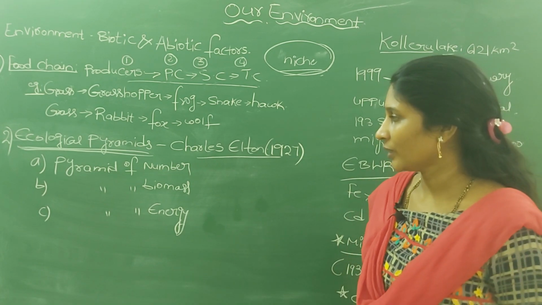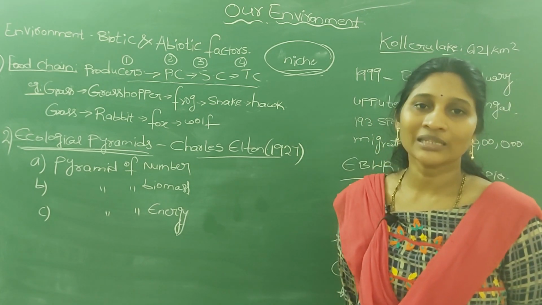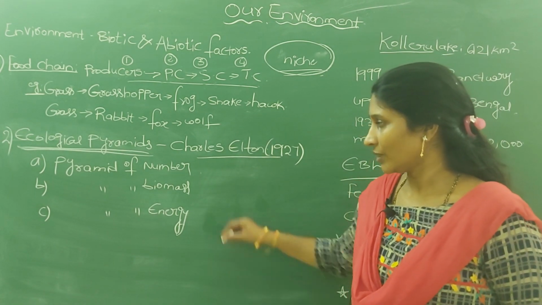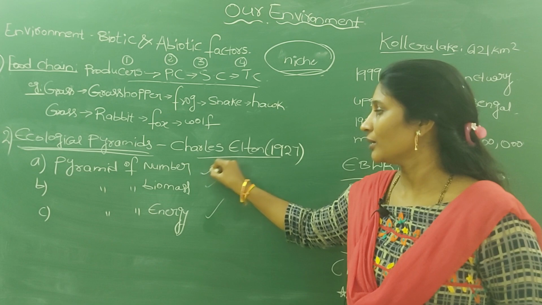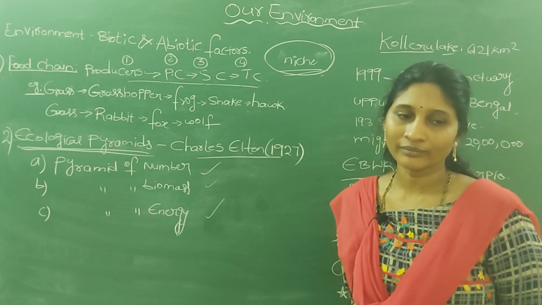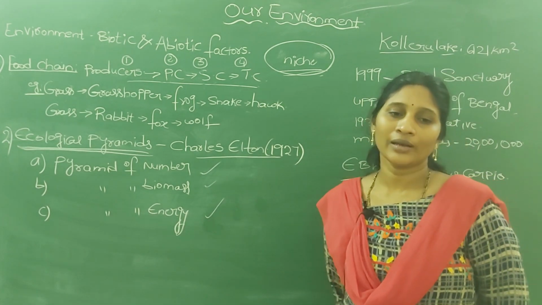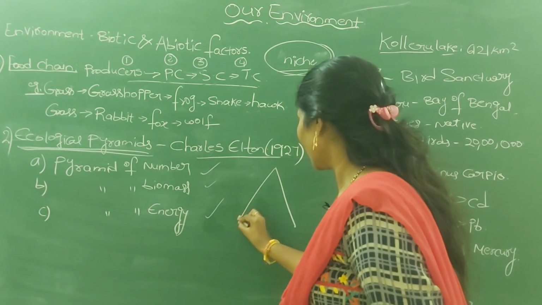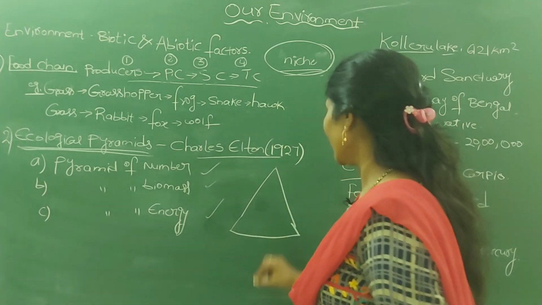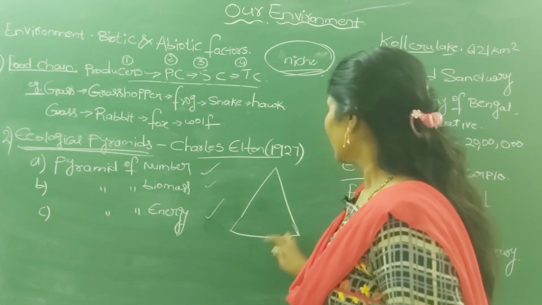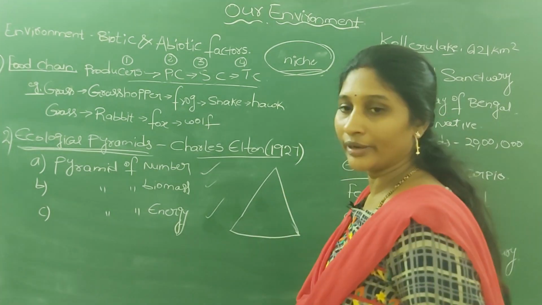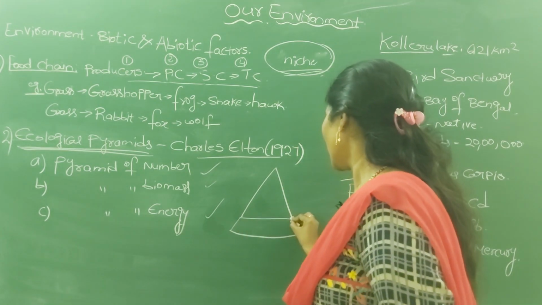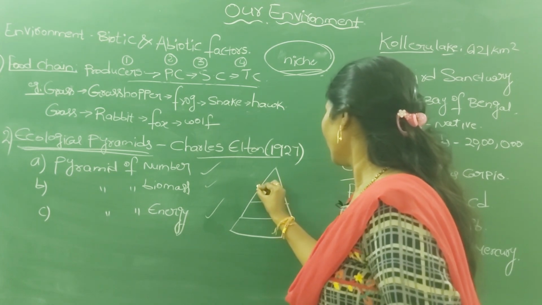In ecological pyramids, there are three different types. First one is pyramid of number, second one pyramid of biomass, third one pyramid of energy. So how is an ecological pyramid drawn? In this way, like a triangle. This one we call a pyramid, an ecological pyramid.